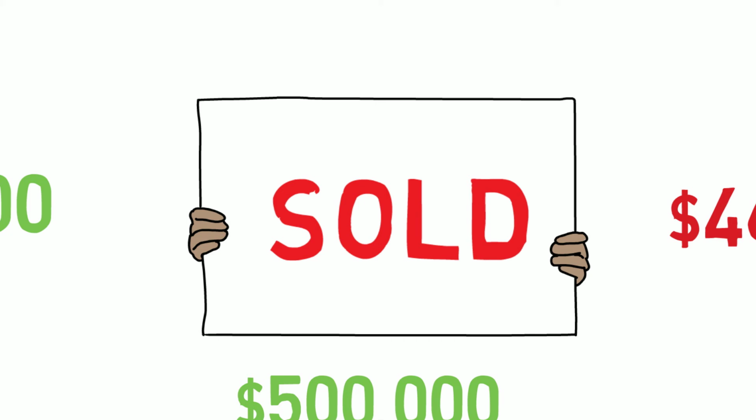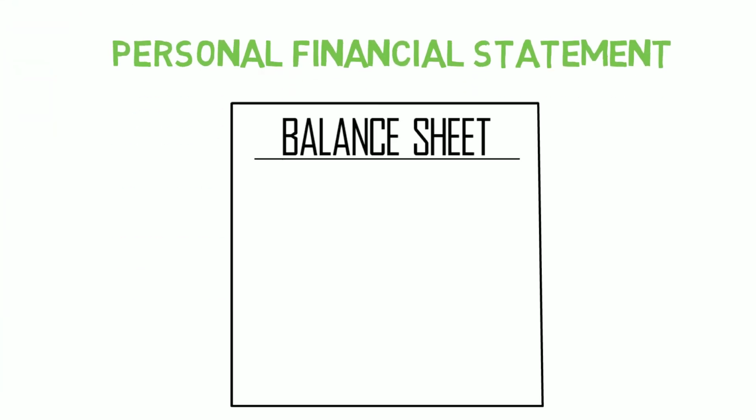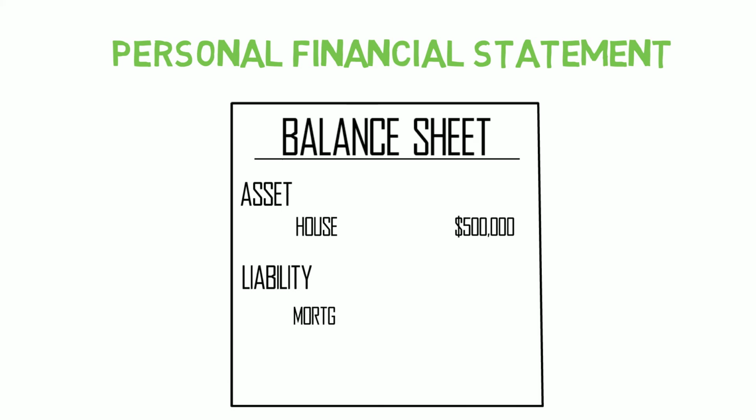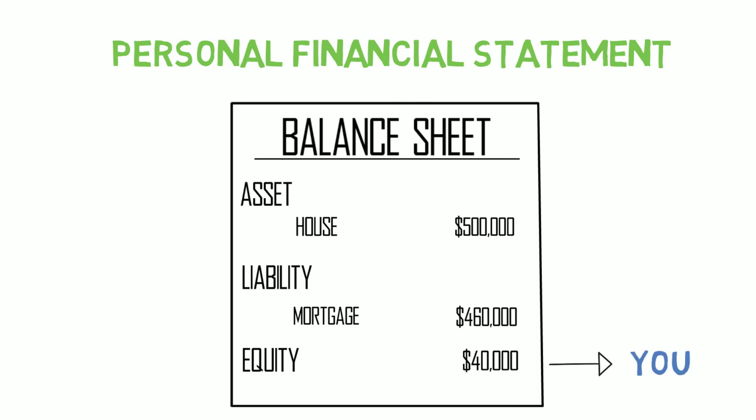How does your balance sheet look now? You have an asset, in this case a house, $500,000. You have a liability, $460,000, the amount that you owe to the bank, and the remaining portion, $40,000, is equity. That means, although you have a house in your possession, you only own a small portion of it. The bank has more ownership of your house than you at this moment.